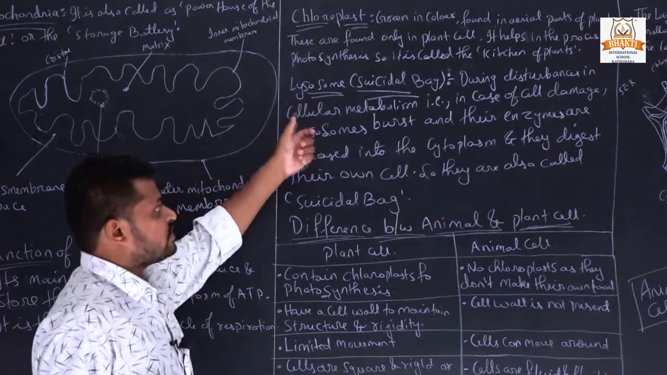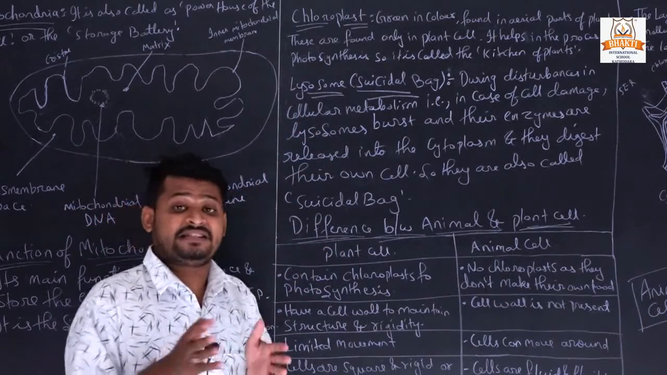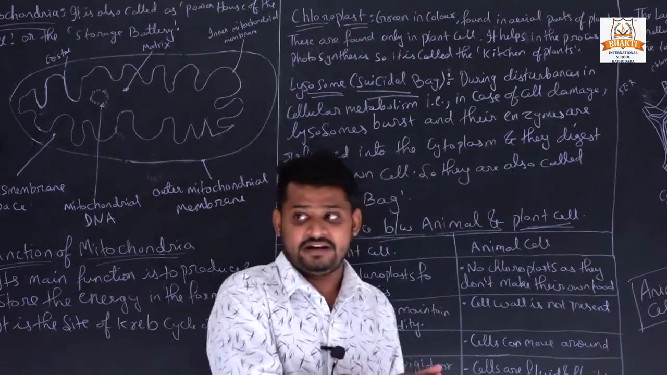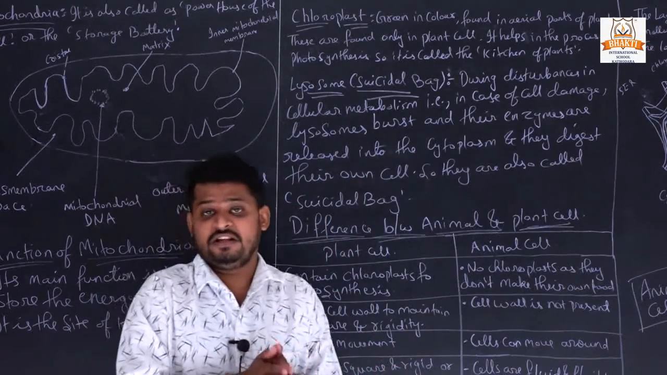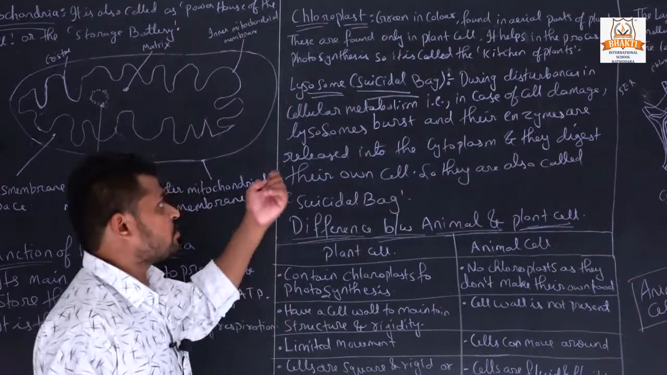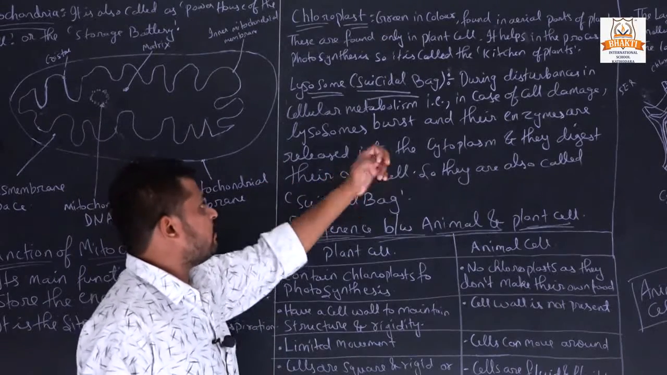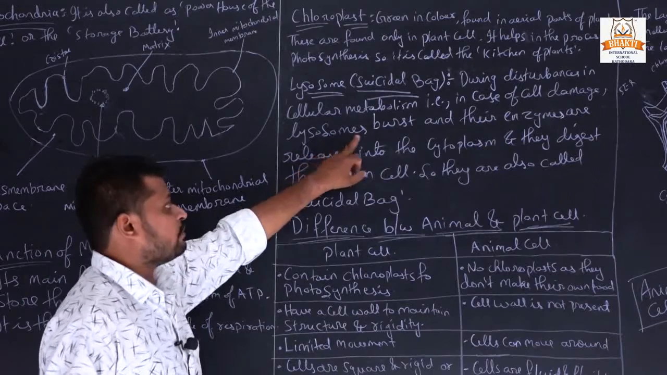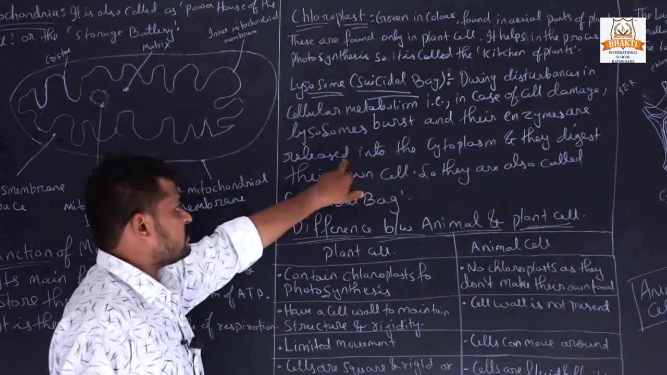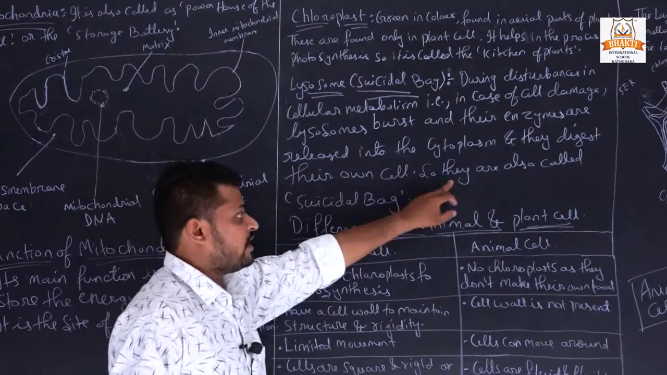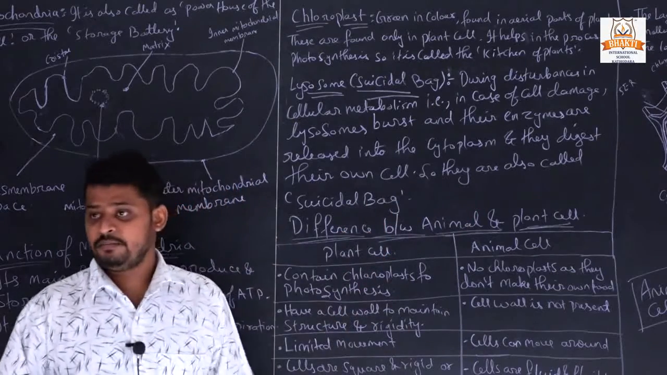Lysosomes are called the suicidal bag, which means any cell that is damaged and will die, the lysosomes will eat that cell. That's why it is called a suicidal bag. During disturbance in cellular metabolism, in case of cell damage, lysosomes burst and their enzymes are released into the cytoplasm and they digest their own cell. So they are also called the suicidal bag.